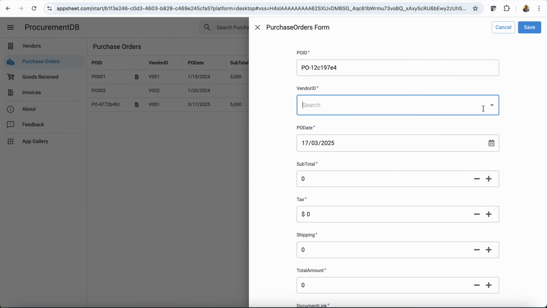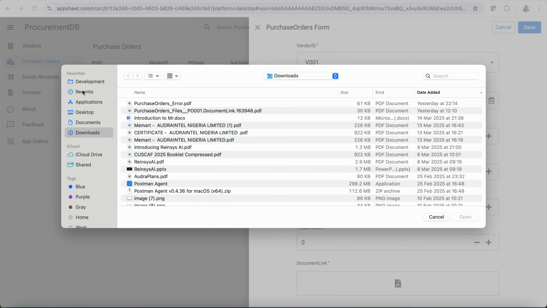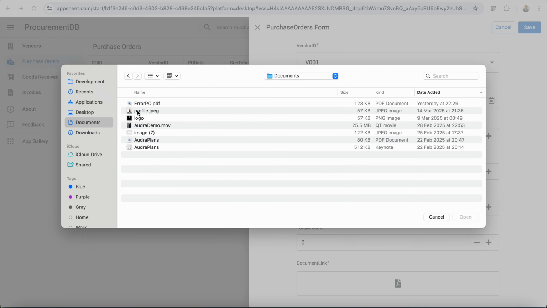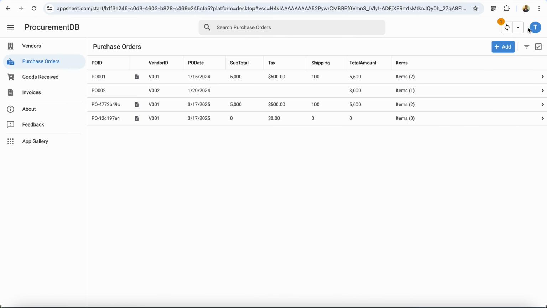So let's put it to test and see. I would select the erroneous PO, which is this one, and save. It's going to take a little while, then send the document to the agent and come back with a response.